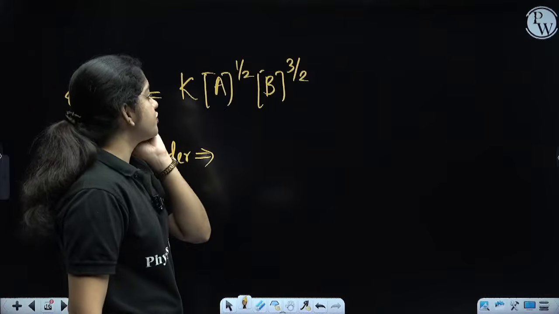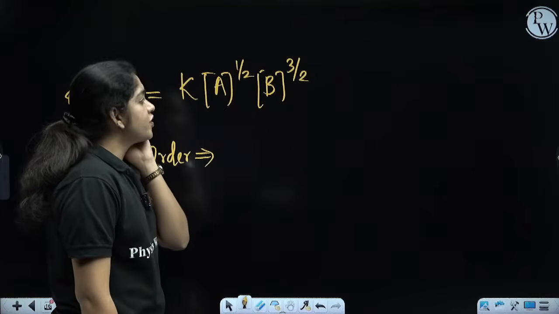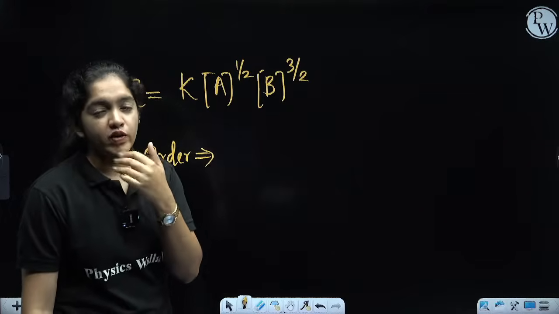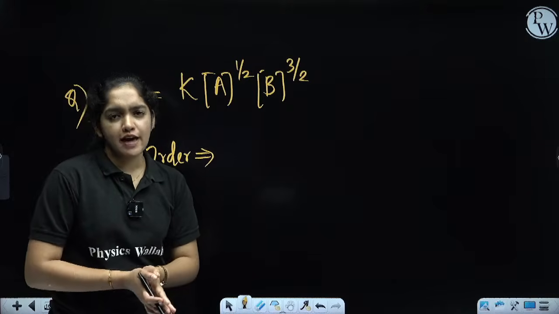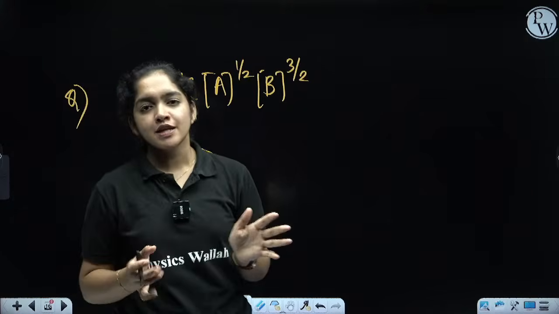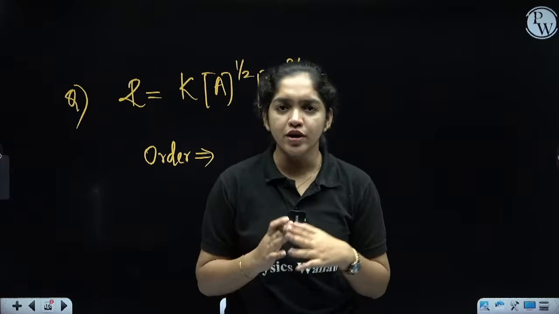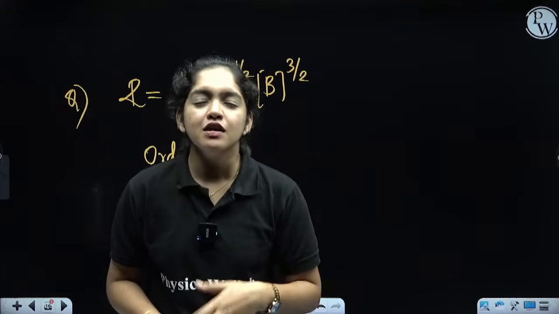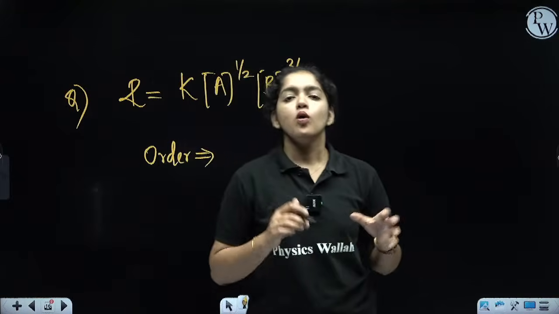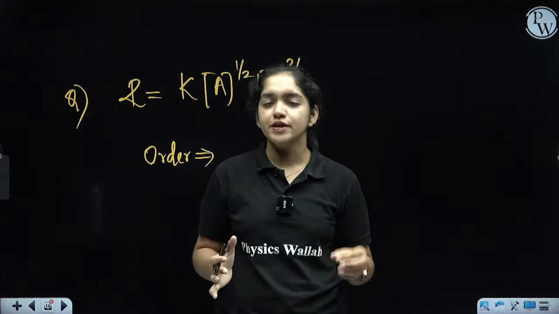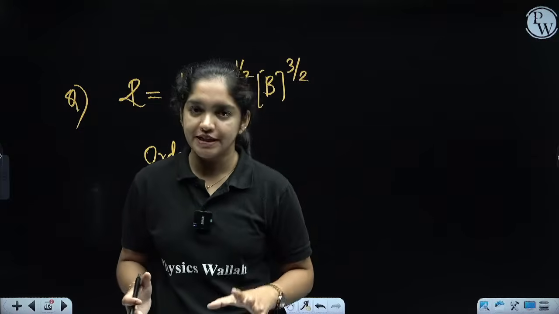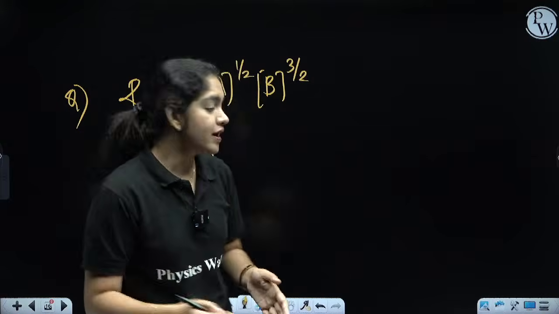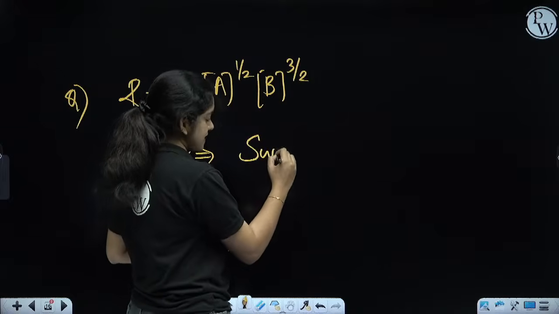Now, a question for you. Before that, we need to learn one new term, that is the order of the reaction. There are 3 different types of reaction, that is zero order, first order and second order reaction. Do you know what the order of the reaction is? You already learned it in school, right? Can you tell what the order of the reaction is? Order means the sum of the powers of the concentration terms in a rate law. It's very easy to learn.